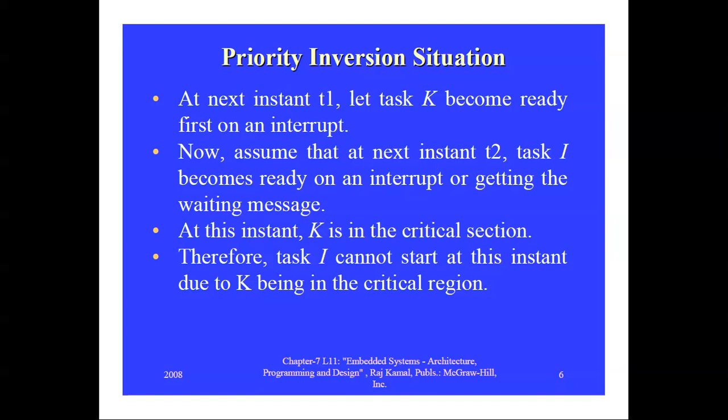At this instant, K is in the critical section because at time t1, K became ready and got the interrupt, so it goes to the critical section. Therefore, task I cannot start at this instant due to K being in the critical region.